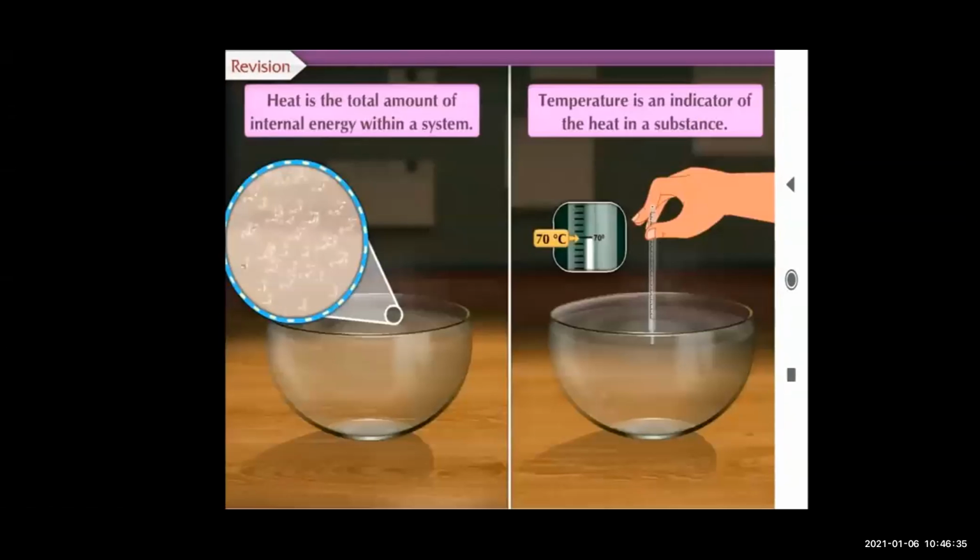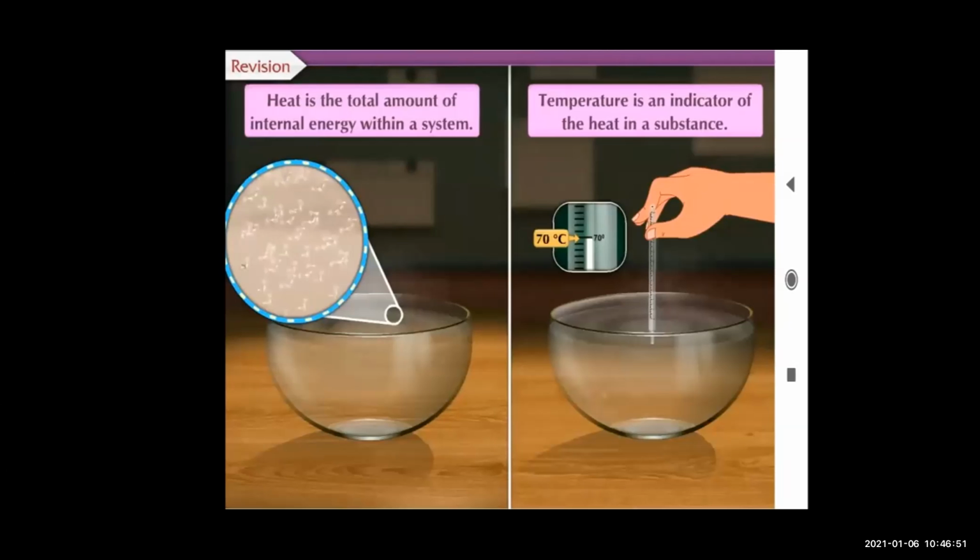Now see, on page number 62, the first question is, can you recall what is the difference between heat and temperature? As you know, heat and temperature seem to be the same terms, but actually they are different.